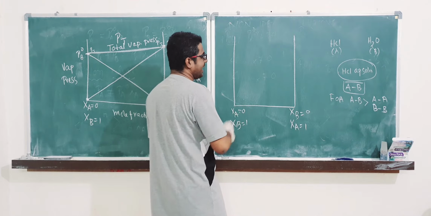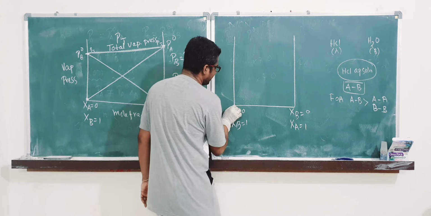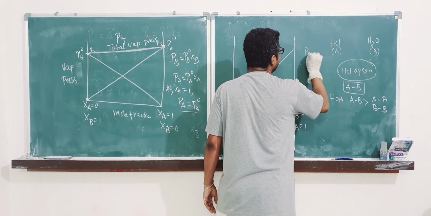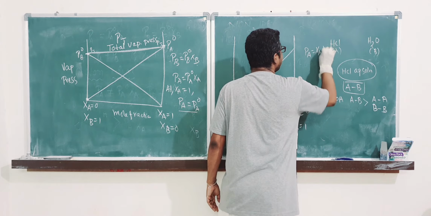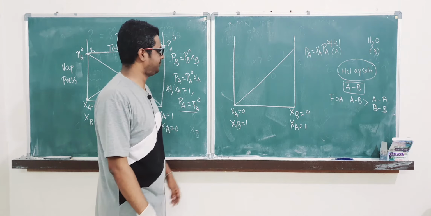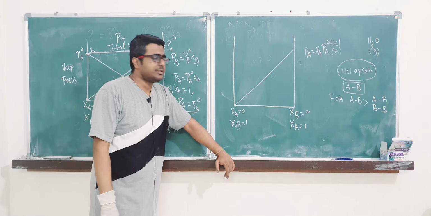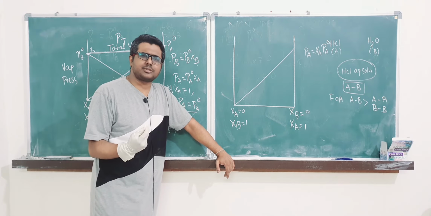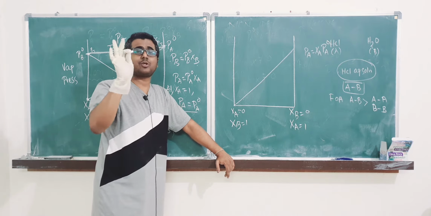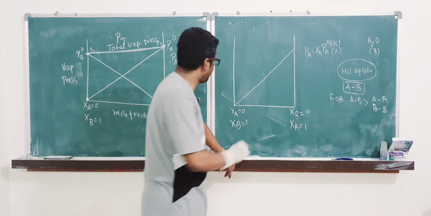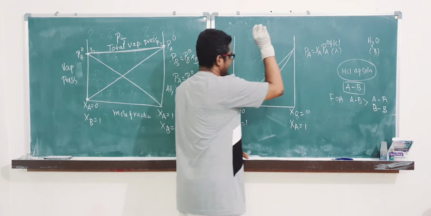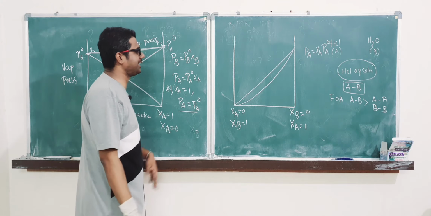If I consider A as HCl, previously in case of Raoult's law this was a straight line, because we know that PA is equal to XA PA naught. But in this case the attraction is too much, so HCl won't exert that vapor pressure as per Raoult's law. It is going to exert less vapor pressure, like this, lesser vapor pressure at various points.